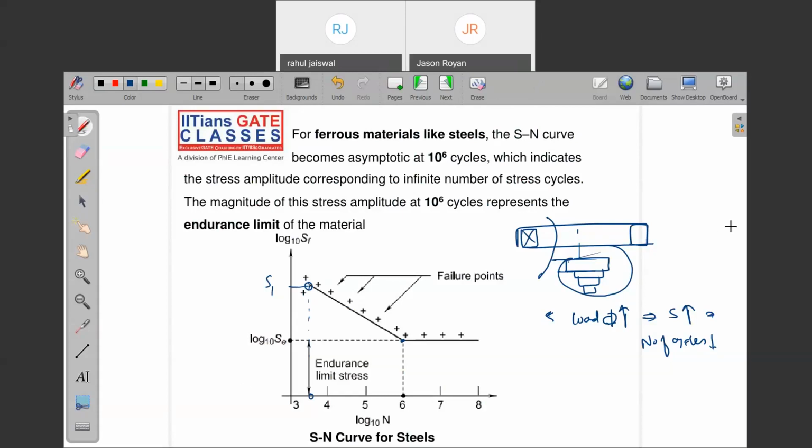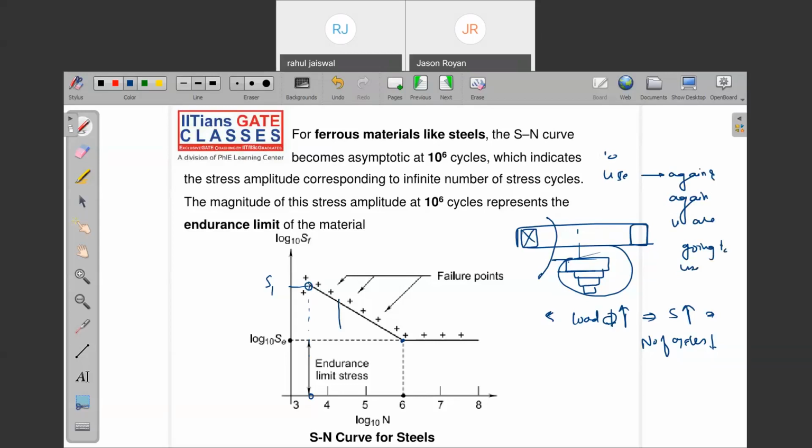See, whenever you take a shaft, you are not going to use it just the first time, right? You're going to use it repetitively, again and again. Yes or no? That component. That means the number of cycles for which we are using the component will be very, very high.